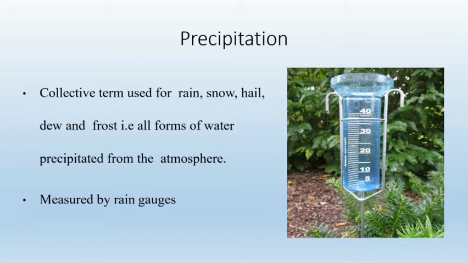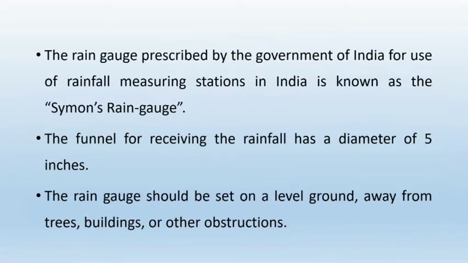It is the instrument used for measuring the precipitation. You can see in the image, it is the image of rain gauge. The instrument is called as rain gauge. So the rain gauge prescribed by Government of India for the use of rainfall measuring stations in India is known as Simon's rain gauge. Why Simon's? It is the name of scientist who have derived it. So in India, that instrument is called as Simon's rain gauge.